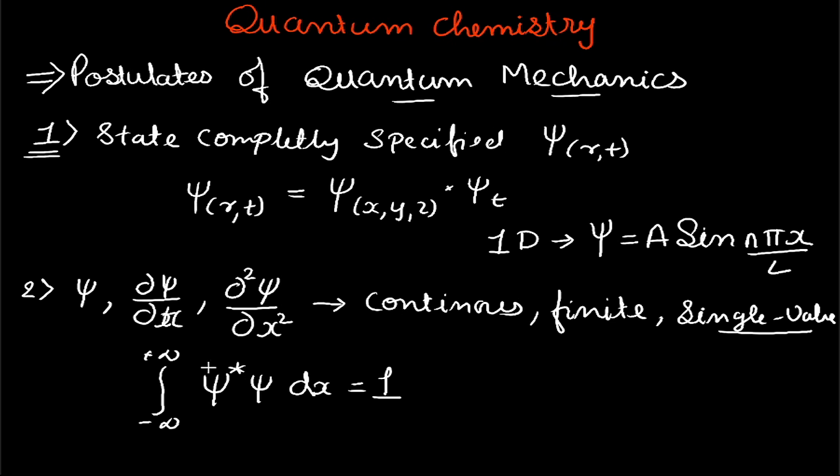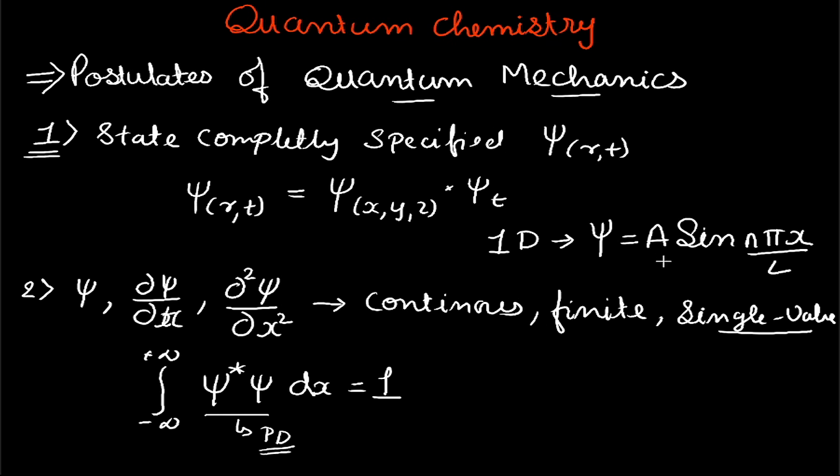Over here, psi star represents the complex conjugate, and psi into psi star is the probability density. The probability density refers to the probability of finding a particle in space, and we know that the particle is present somewhere in space, so the probability is always 1.